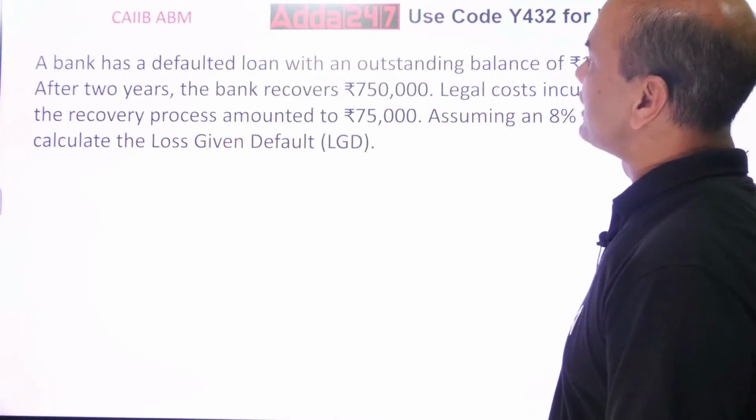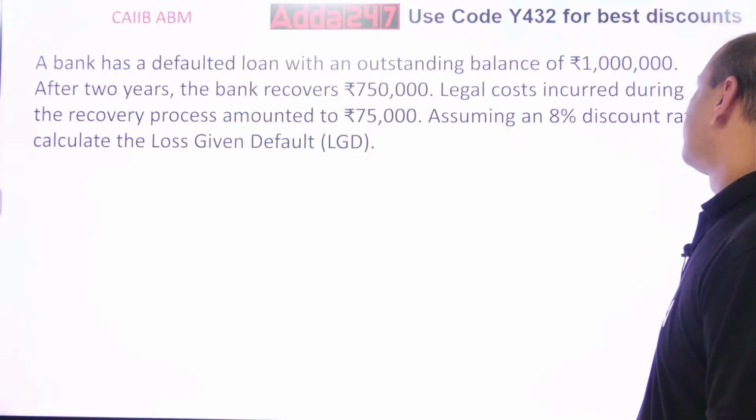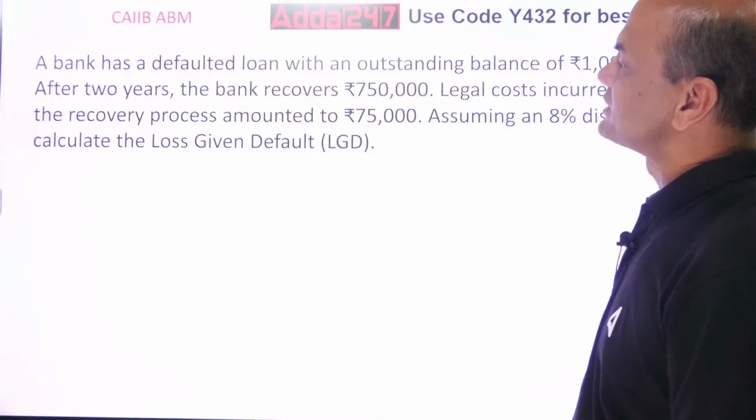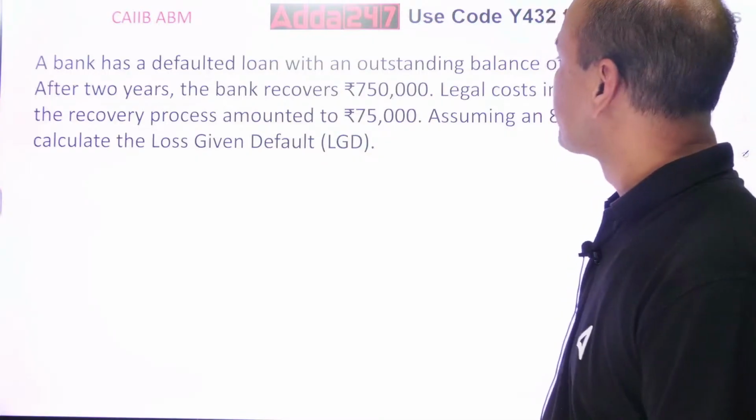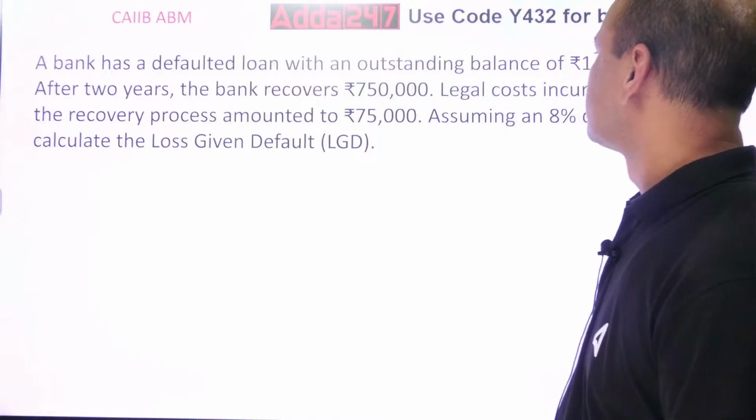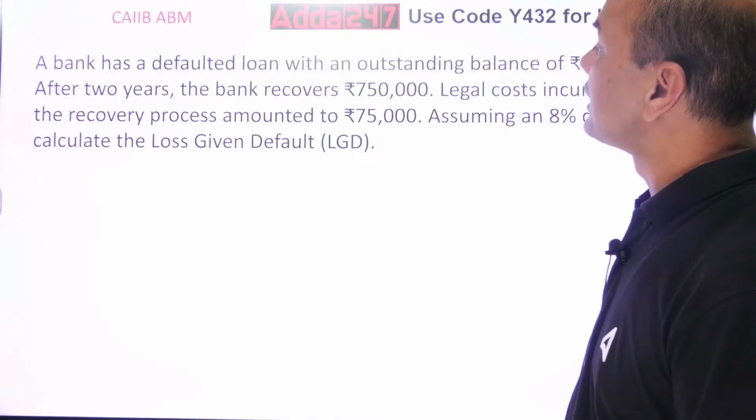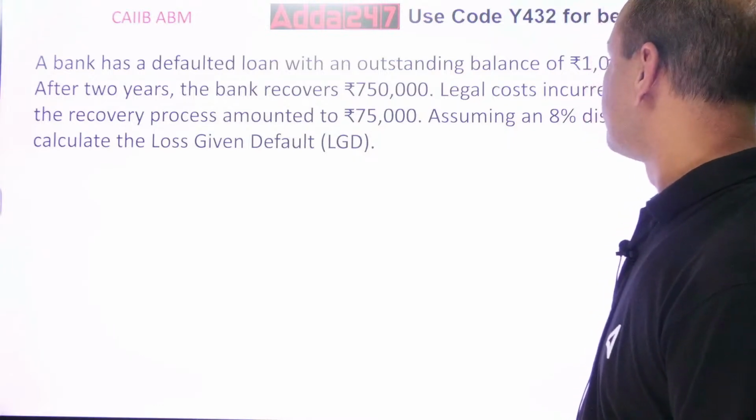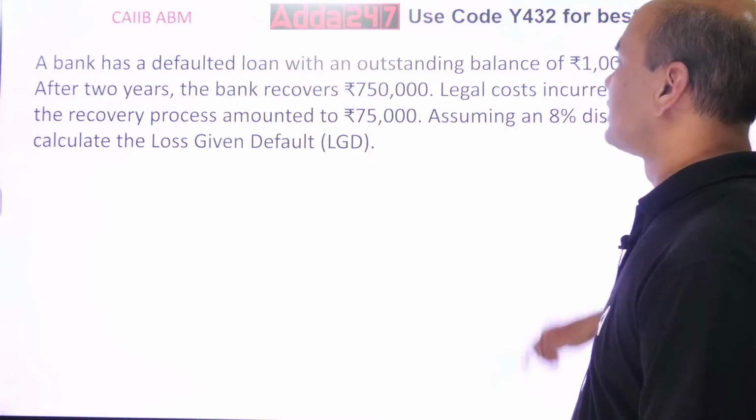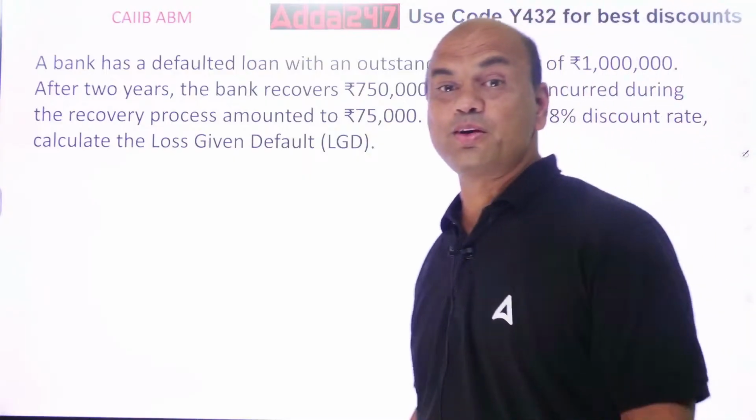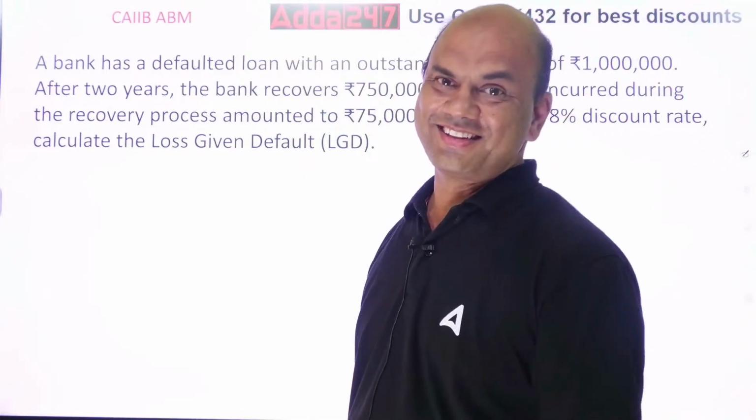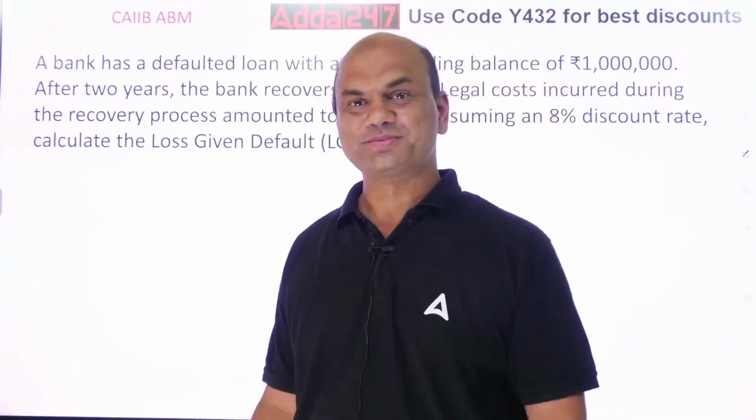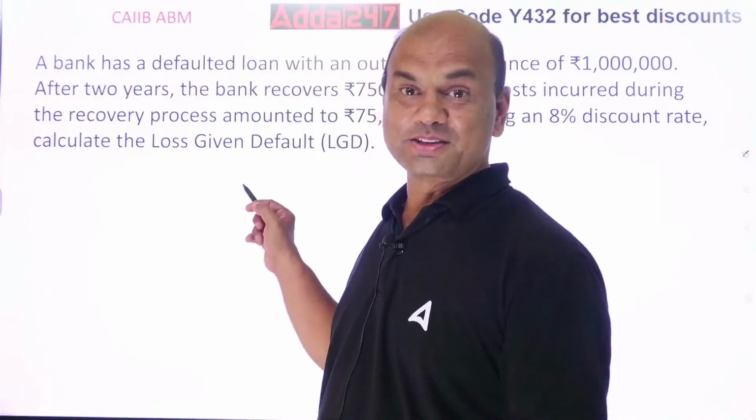A bank has a defaulted loan with an outstanding balance of 10 lakhs. 1 million means 10 lakhs. After 2 years, the bank recovers 7,50,000. Legal cost incurred during the recovery process amounted to 75,000. Assuming an 8% discount rate, calculate the loss given default. This numerical you will not find anywhere in any of the books.